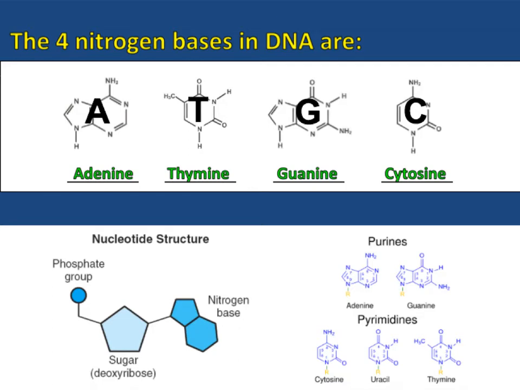Now everyone has different eye color, hair color, skin color, big ears, little ears, big nose, little nose, freckles, no freckles. And it's all determined from these 4 letters, A, T, G, and C. On number 6, all you're going to do is write down what those letters represent. Letter A stands for adenine.